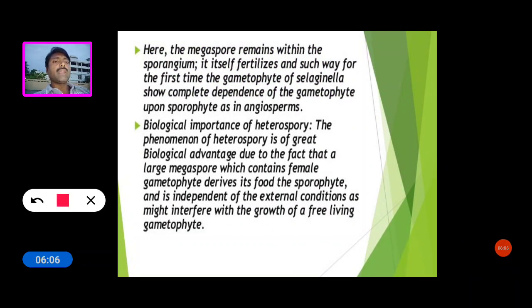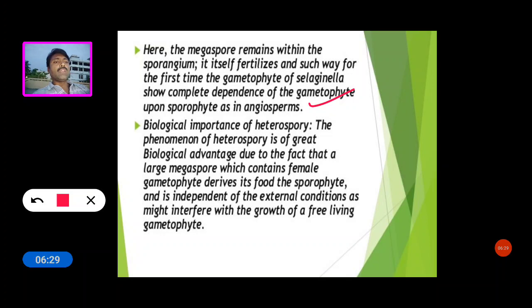Here the megaspore remains within the sporangium and it fertilizes itself there. In this way, for the first time, the gametophyte of Selaginella shows complete dependence upon the sporophyte, as in the angiosperms.